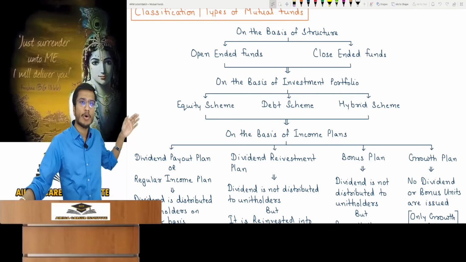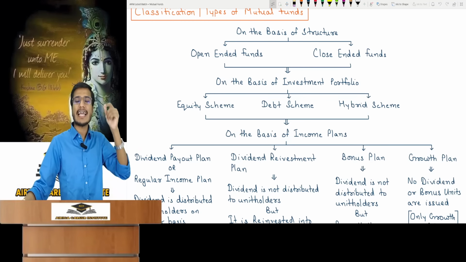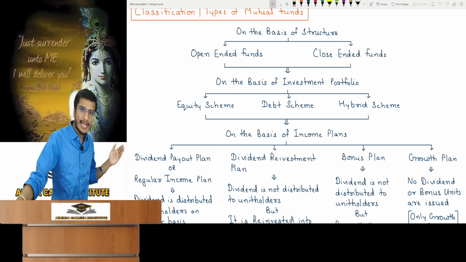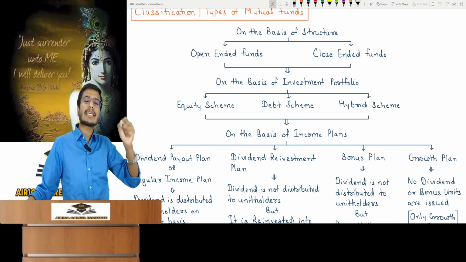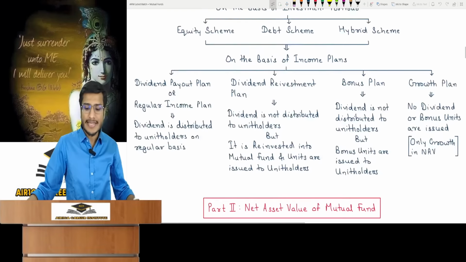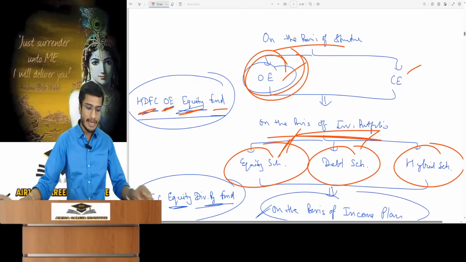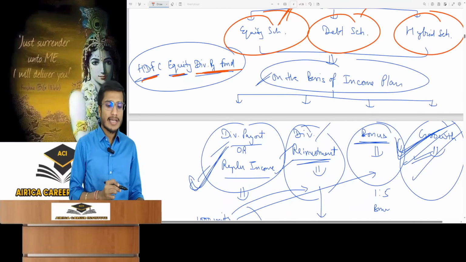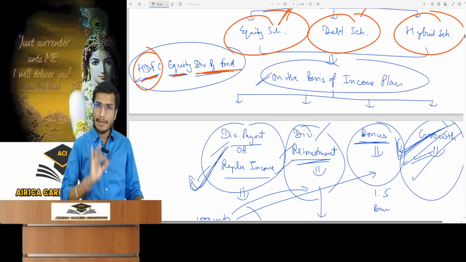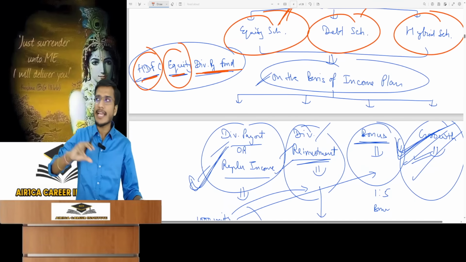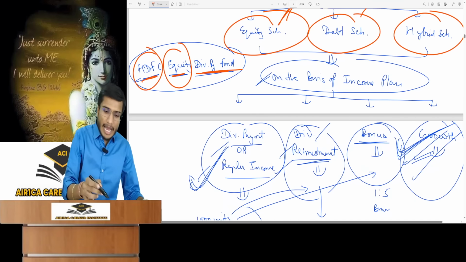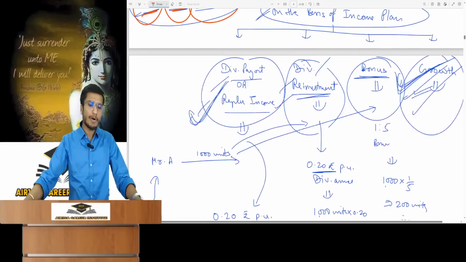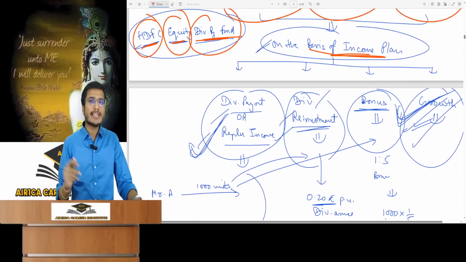After this, mutual funds can be further classified on the basis of their income plans. It's important to know from an exam perspective, it will be useful. On the basis of income plans, mutual funds can be further classified. Let's understand with an example. Suppose there is a fund, HDFC Equity Dividend Payout Fund. HDFC means that this is its AMC, and equity means this fund will invest in equity. Now what does this dividend payout fund mean? Now understand carefully, dividend payout fund. Based on the income plan.